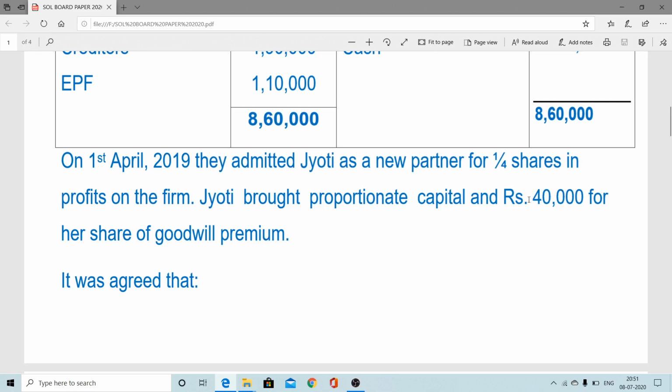Taking 40,000, we have to pass the entry. First it is bank to premium for goodwill, then premium for goodwill to old partners in the sacrificing ratio. Now other terms and conditions are there.